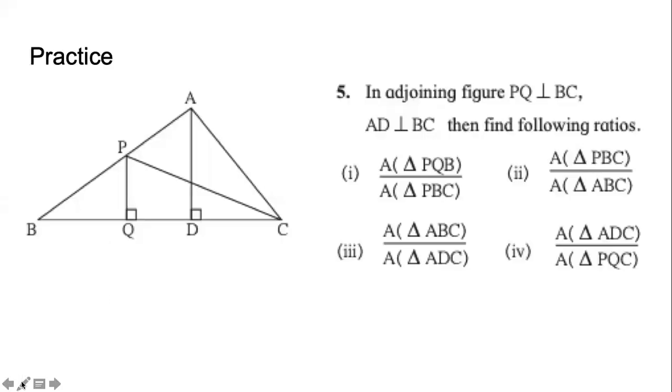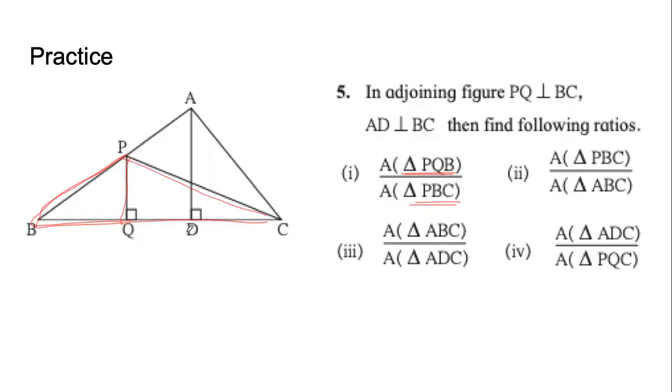Let us start from the beginning. First one, I'm explaining you again. Now, in the first one, it is talking about triangle PQB and PBC. PQB, this triangle, and PBC, this triangle.